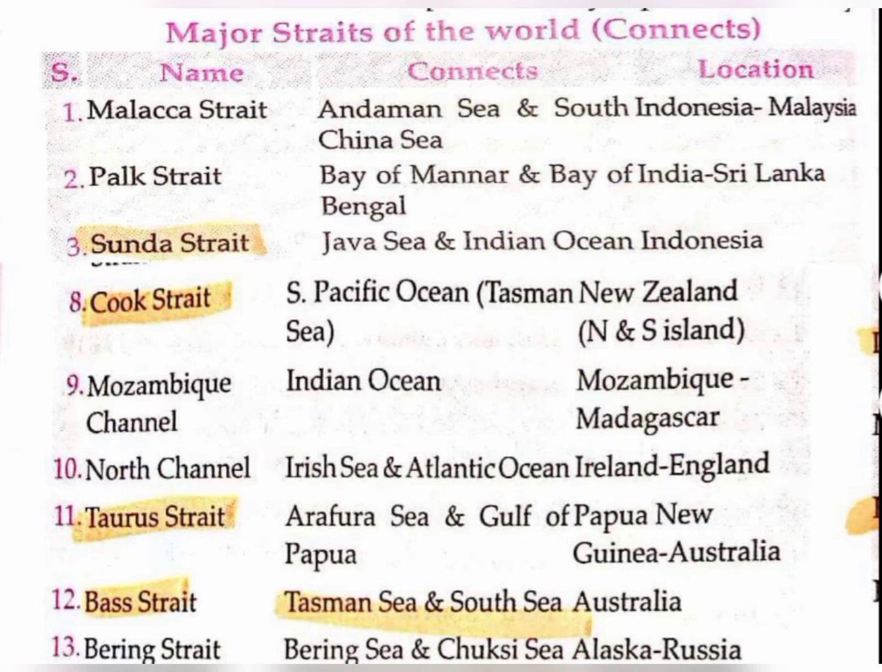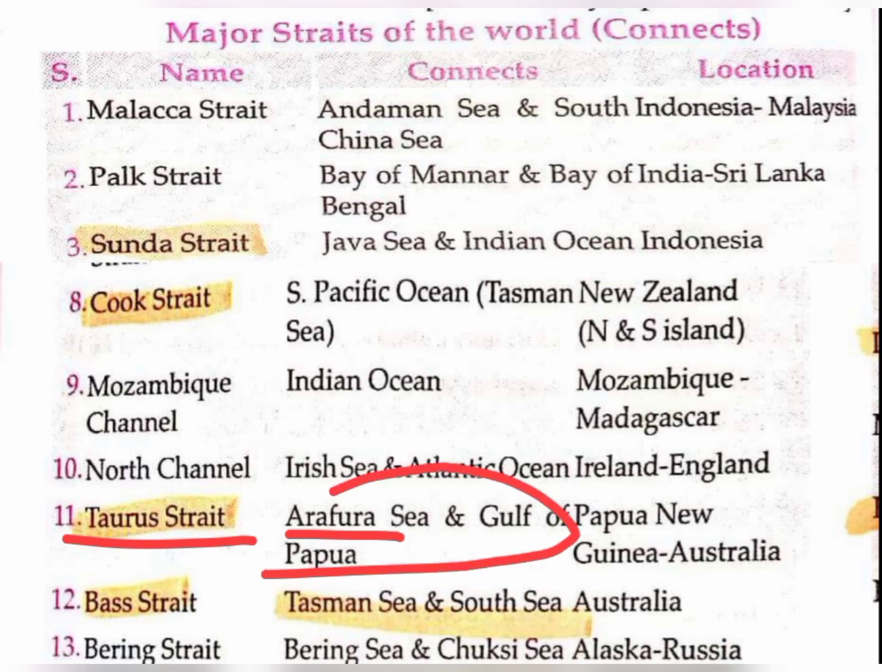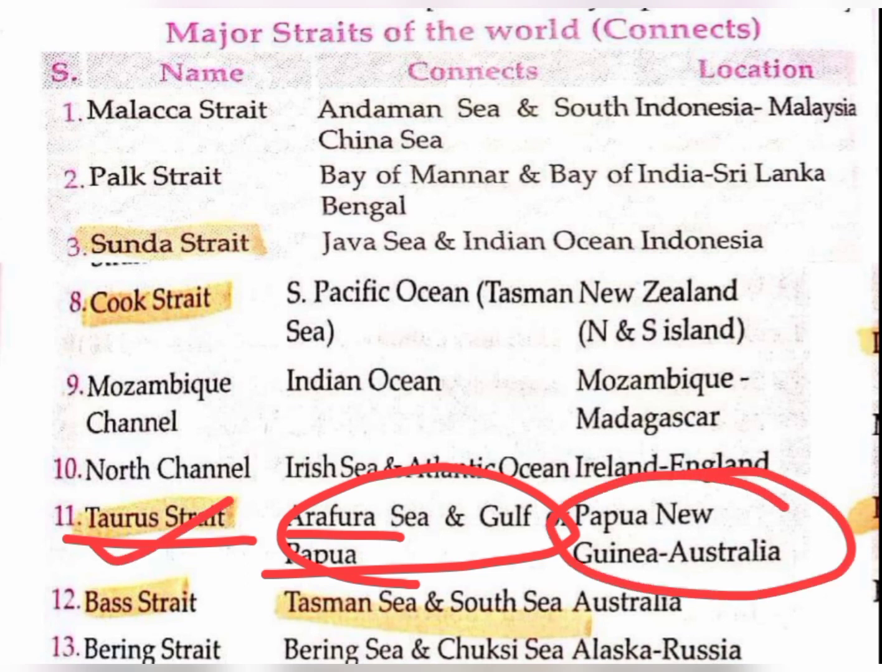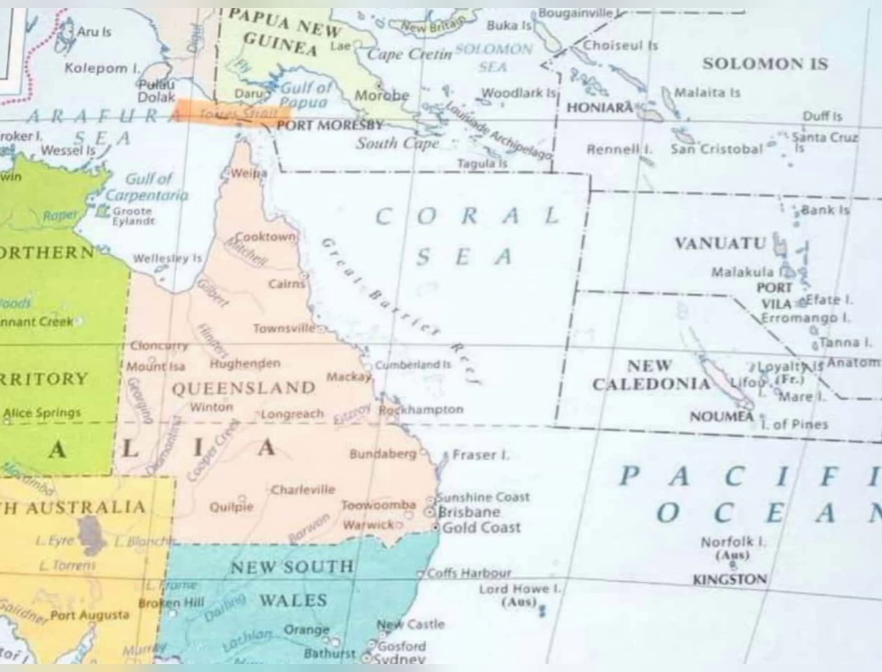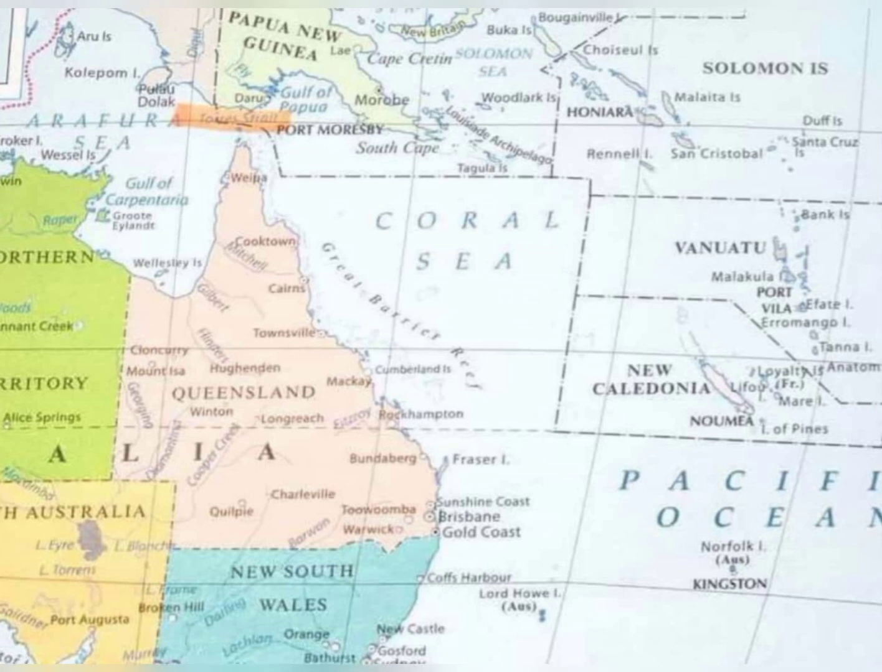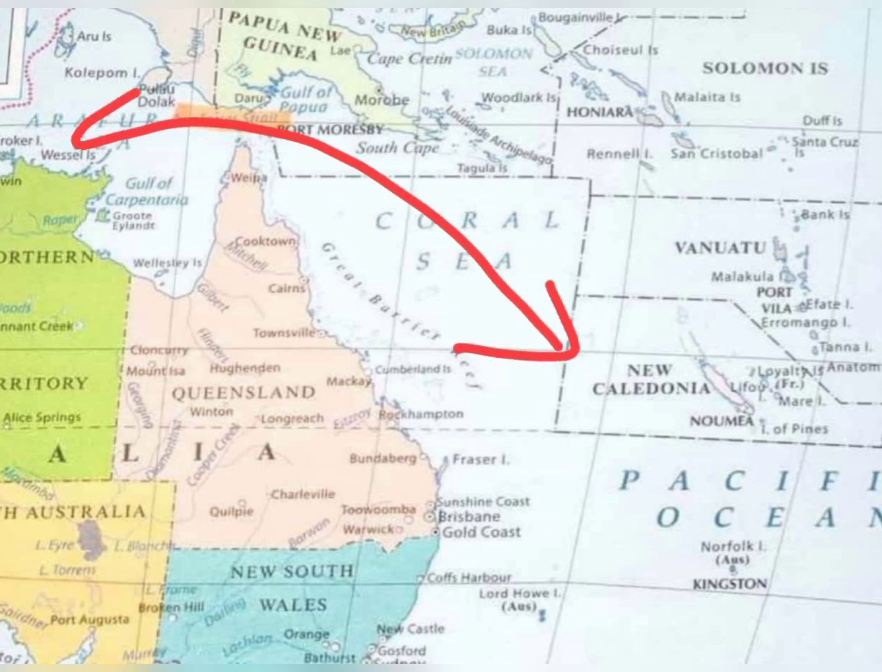Torres Strait. So Torres Strait connects the Arafura Sea and the Gulf of Papua New Guinea. Okay, and the location of this Torres Strait is between Papua New Guinea and Australia. Here you can see the Torres Strait which connects the Arafura Sea and the Pacific Ocean, or you can say it disconnects Papua New Guinea and Australia.